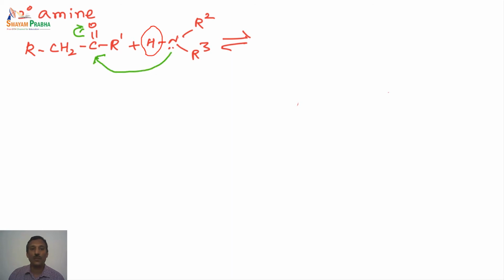So in the first step, this nitrogen is a nucleophilic nitrogen. So the lone pair is attacking the carbonyl carbon, and at that time the C double bond O electrons are shifted towards the oxygen. So this leads to an intermediate as shown here.